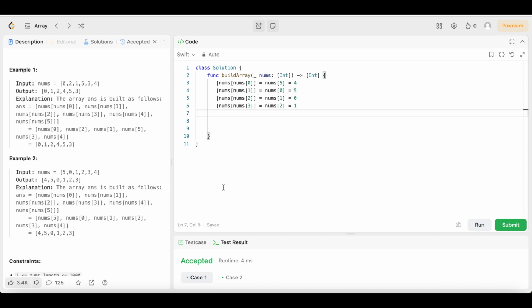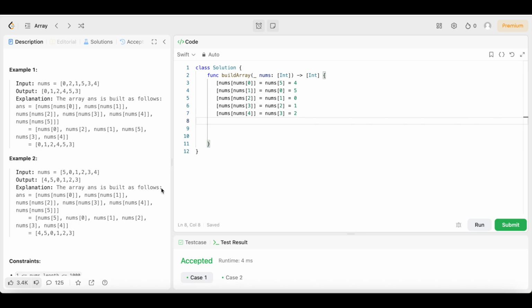Then we're going to do the same thing for nums 4. Excuse me, guys. So what's nums 4 equal to? Nums 4 is equal to 0, 1, 2, 3, 4. So that's equal to nums 3, because there's the value of 3 right there. So we're going to say nums 3. And then, what's nums 3 equal to? Nums 3 is equal to 0, 1, 2, 3. So we're going to put a 2. Nums 3 is equal to 2.